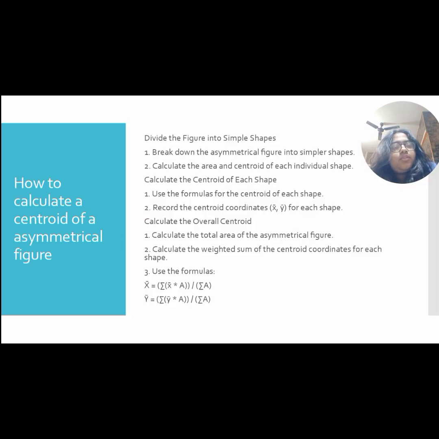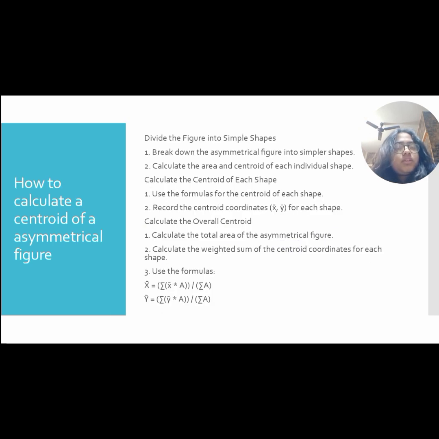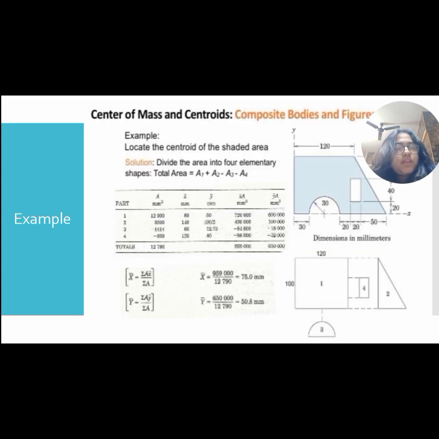Now let us see how to solve for an asymmetrical figure. As you can see in the question right here, it is an asymmetrical figure. You cannot divide it into two equal parts. So when we consider such figures, we can break it down into simpler parts and calculate the area, centroid and the moment of area about each axis. When you sum it all up and use the formula given down here, we are able to find the y bar and x bar.